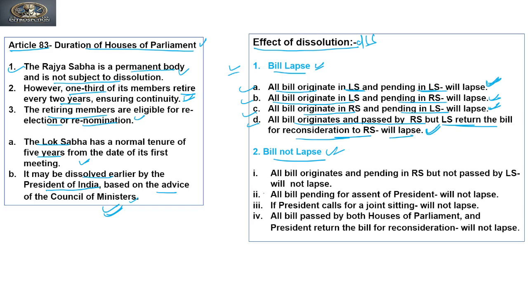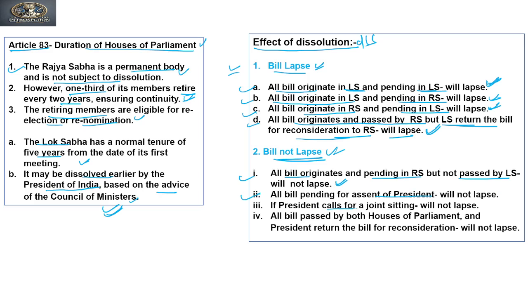But there are certain cases when the bill will not lapse when the Lok Sabha is dissolved. The first is that all bills originating and pending in Rajya Sabha but not passed by Lok Sabha will not lapse. All bills pending for assent of the president, meaning both houses have passed the bill and it has gone to the president for his assent, will also not lapse.